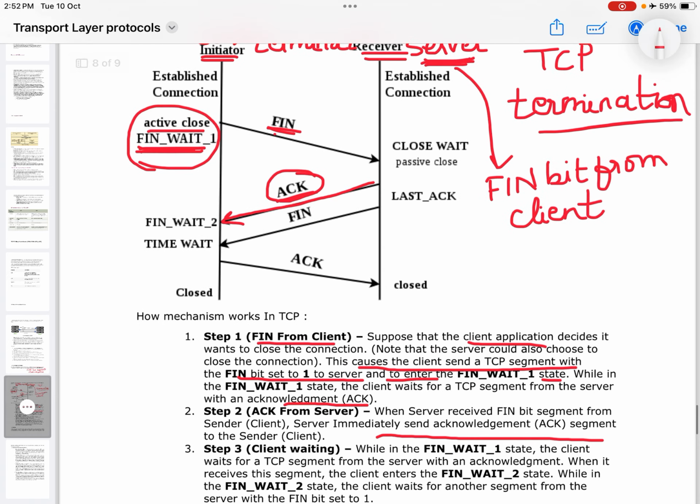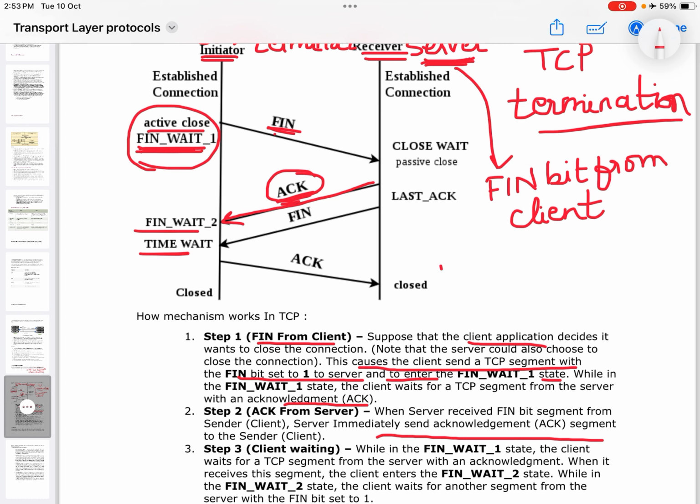Step number 3, client waiting. While in the FIN wait 1 state, the client waits for a TCP segment from the server with an acknowledgement. When it receives this segment, the client enters the FIN wait 2 state. While in the FIN wait 2 state, the client waits for another segment from the server with the FIN bit set to 1.